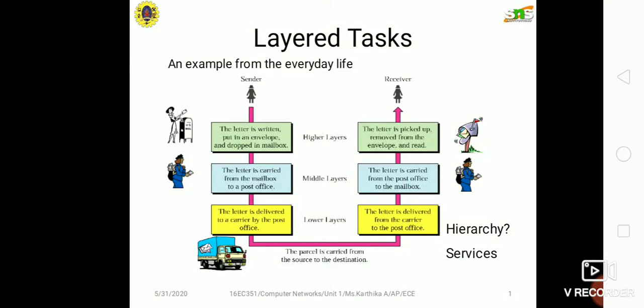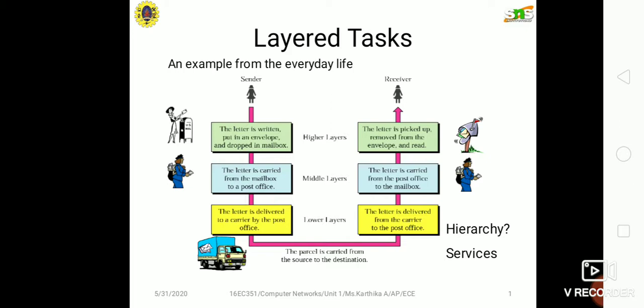Everyone, today we are going to discuss layered tasks. We take an example from everyday life, where we have a sender and receiver. From the sender side, the letter is written, put in an envelope and dropped in a mailbox. After that, the letter is carried from the mailbox to a post office and the letter is delivered to a carrier by the post office.